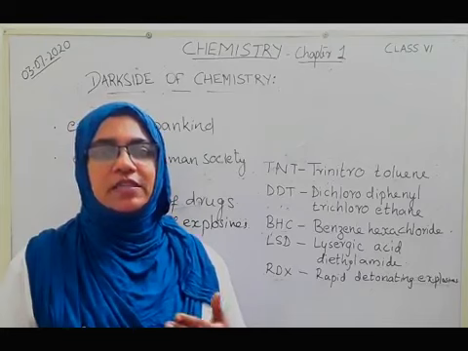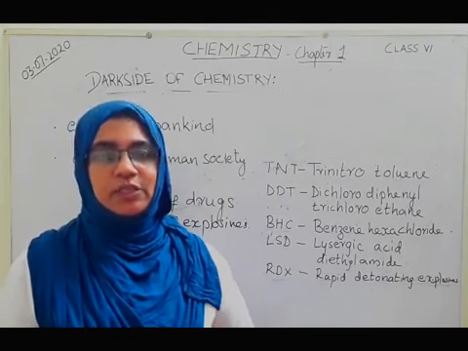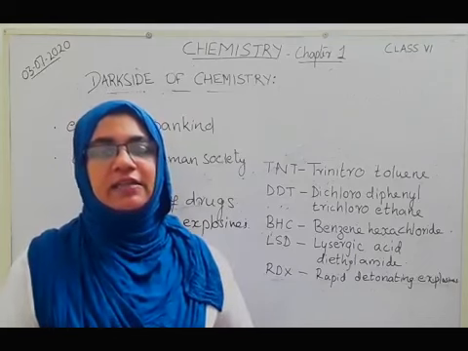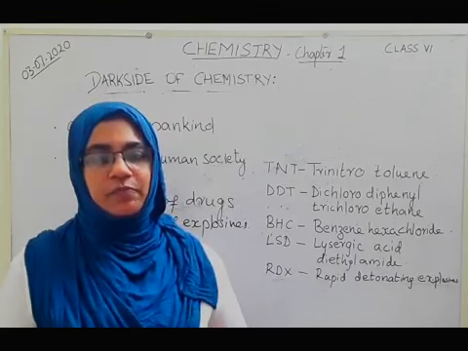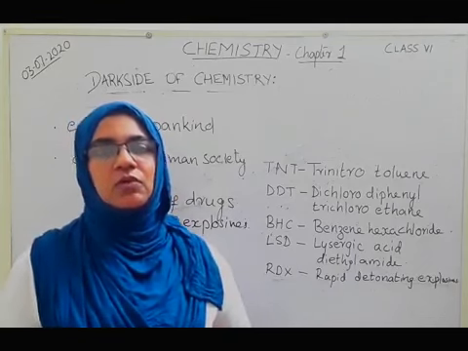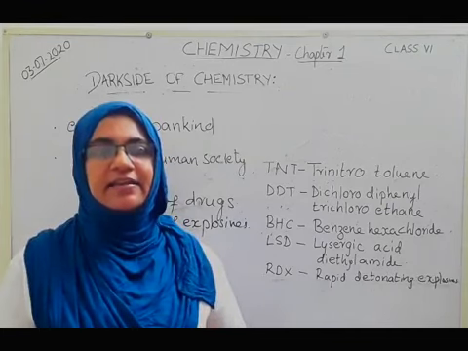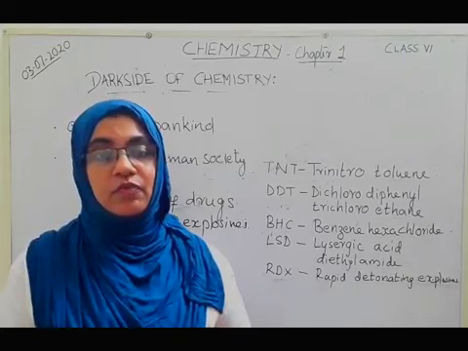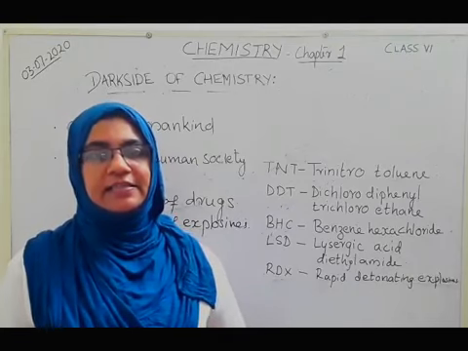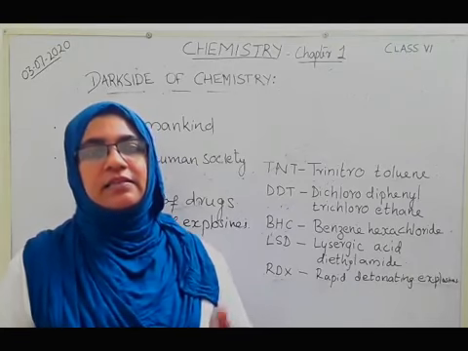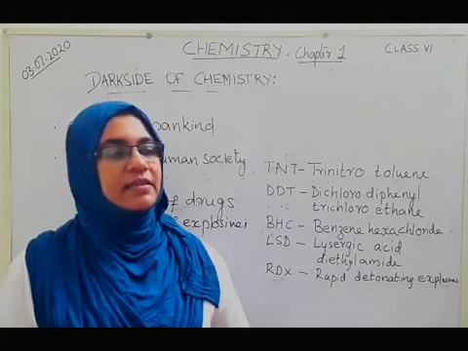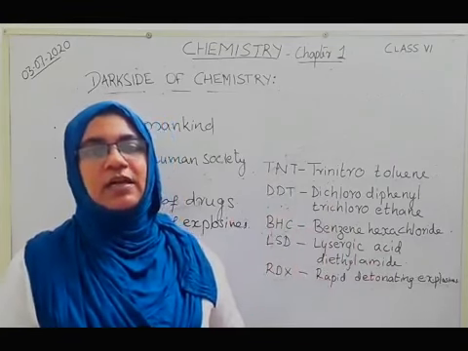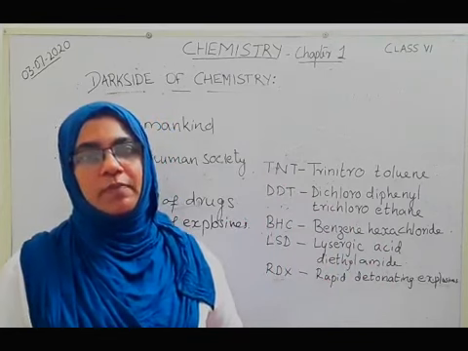He was very sorry to discover such harmful explosives, which countries used to kill hundreds of people. So, regretting his discovery of dynamite and such harmful explosives, he later founded an organization, which in turn led to the formation of the Nobel Prize.